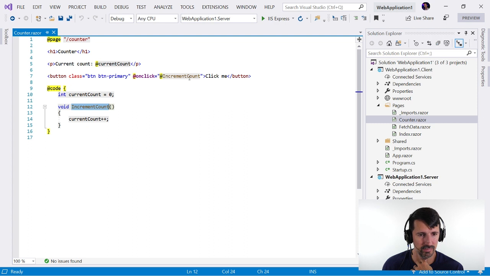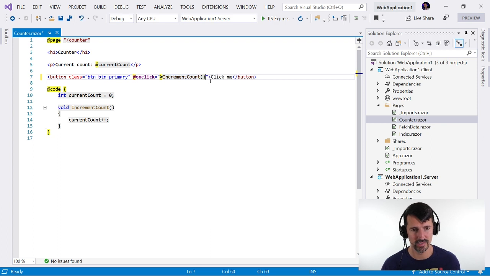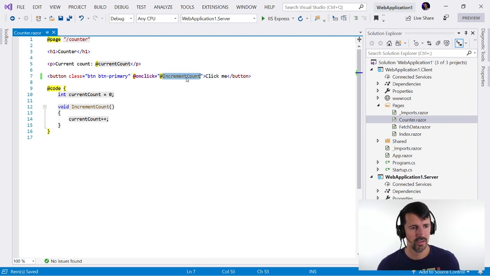Here's our method increment count. And this is different from Angular here. In Angular, you would actually provide the parentheses. But apparently you don't have to do that here.